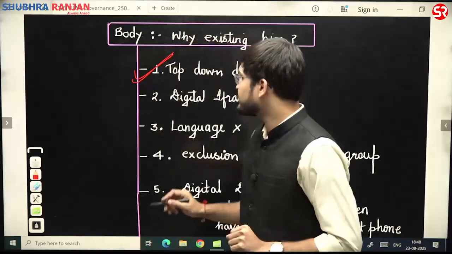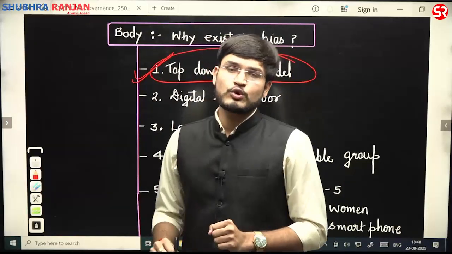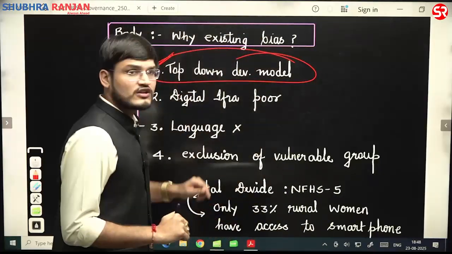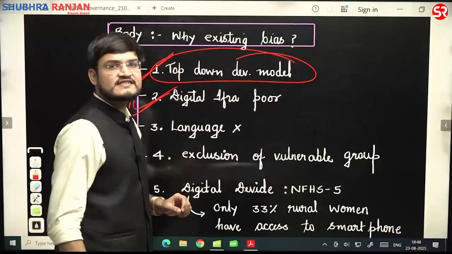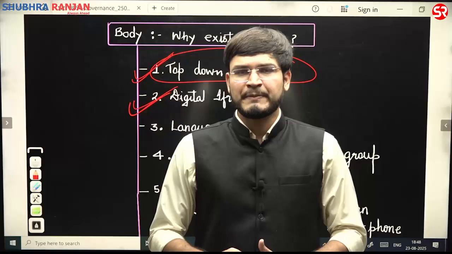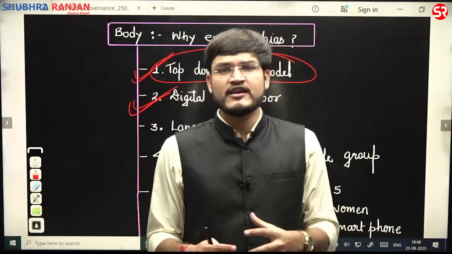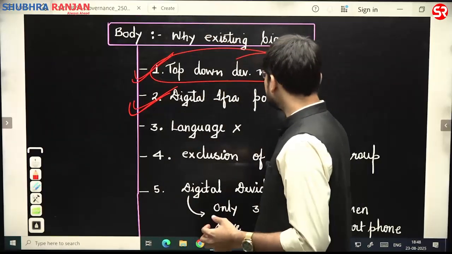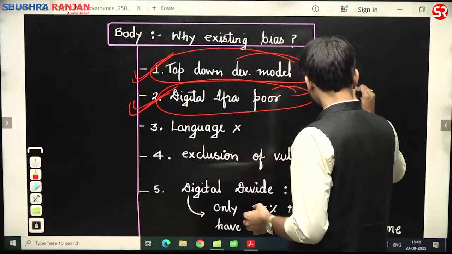And this is the major problem with respect to colonial bureaucracy, and thereby this particular point you'll be writing. For example, digital infrastructure is still poor. For example, digital penetration in the rural area has still been very, very low, and thereby you'll be finding that digital infrastructure in the poorer areas is poor, for example, very less.